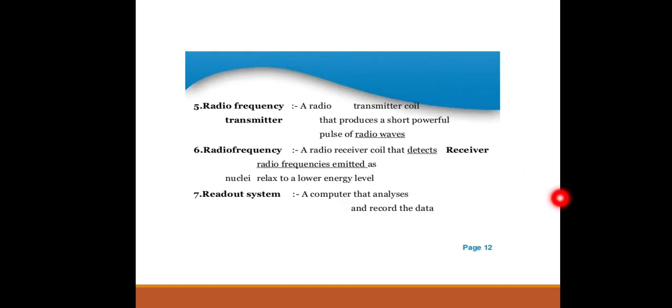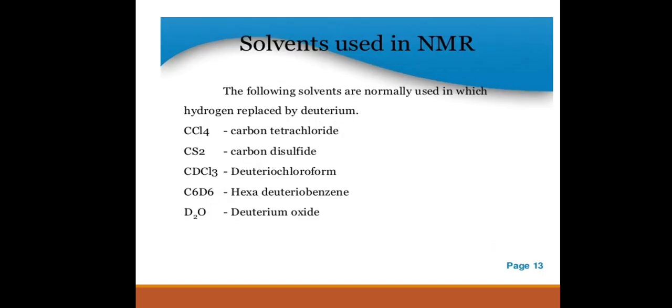The radio frequency transmitter coil produces a short powerful pulse of radio waves. The radio frequency receiver coil detects the radio frequency emitted as nuclei relax to a low energy level. Then the last one, the readout system, a computer that analyzes and records the data.